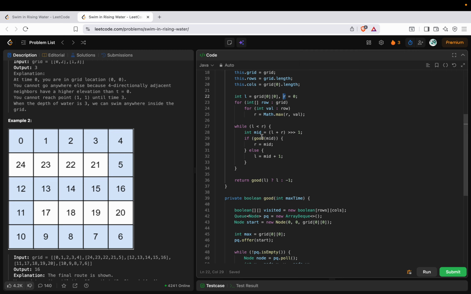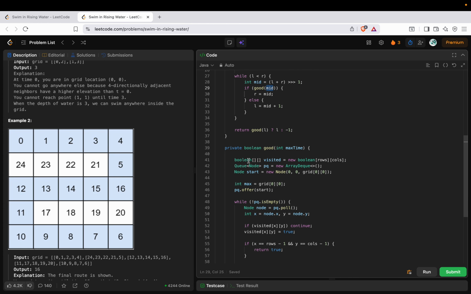So if you see here, mid is basically the left plus right divided by 2, and I have to write a condition which will tell me whether I should take left or I should go right, right? So let's say I have identified a mid. What is this mid? The mid is the time that I have to spend in order to start my journey. So let's assume that I have a mid value.